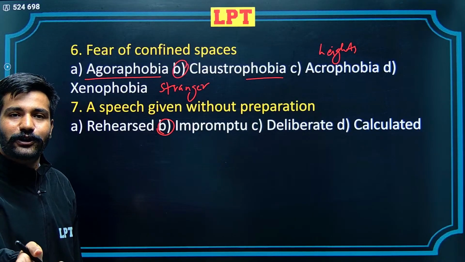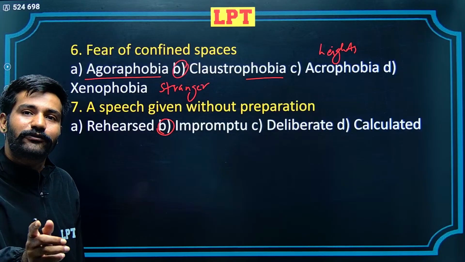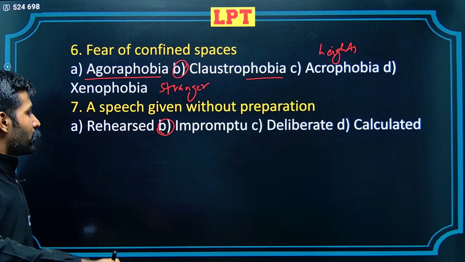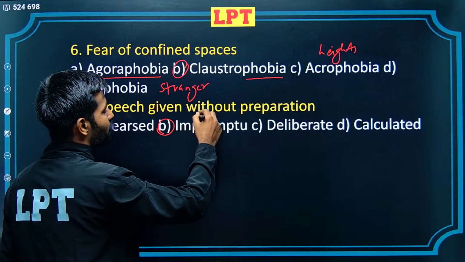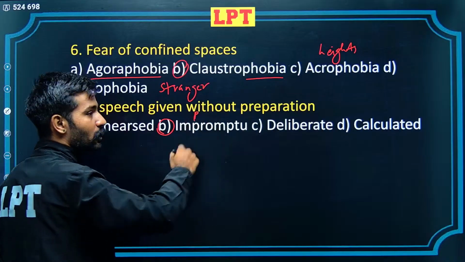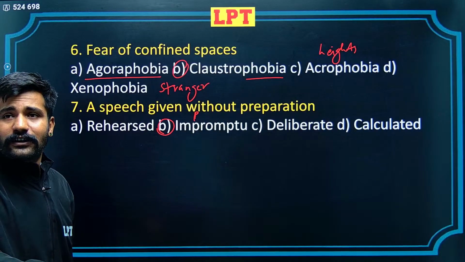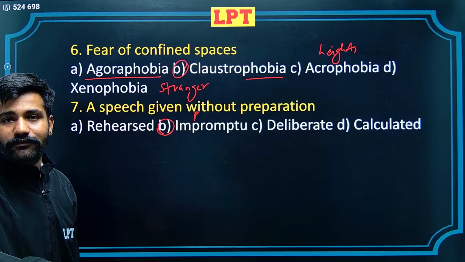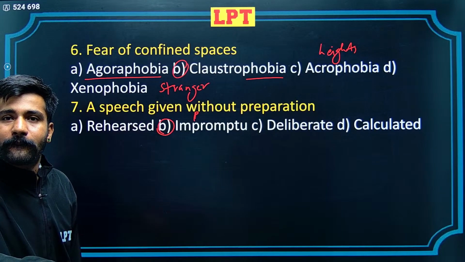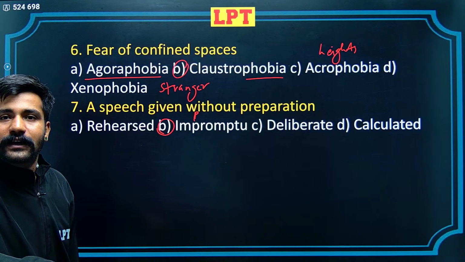Rehearsed is something which is to be delivered and which has been practiced once or twice. There's a similar word to impromptu, and that is, what could be the similar word with impromptu? Can I see replies?